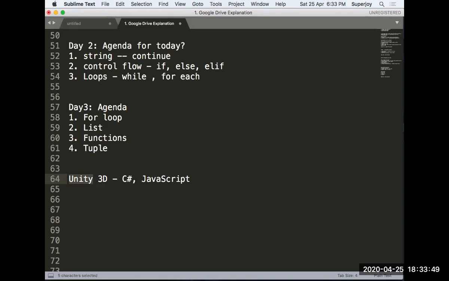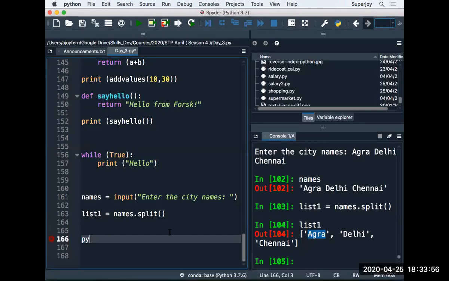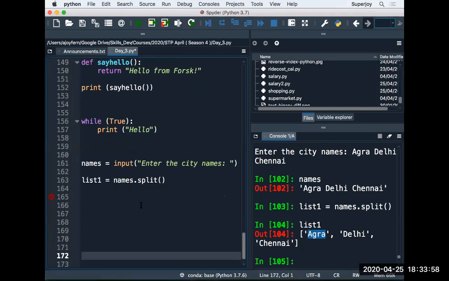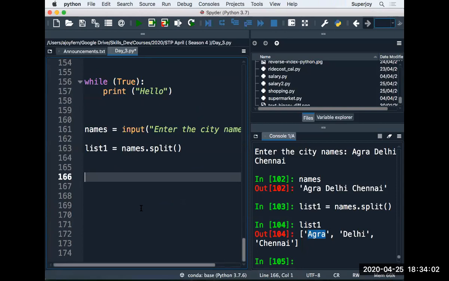Sir, how to use not equal to in Python? Ashwin has a question. So Ashwin, you can use this not in operator. Is this the same as in some other programming? Ashwin, this is not equal, right?